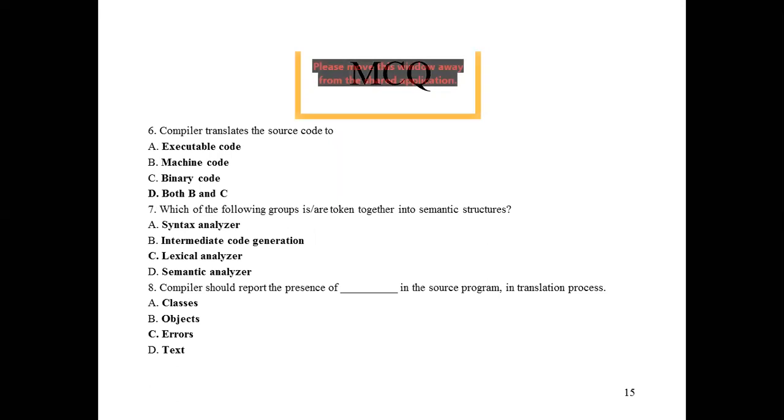The compiler translates the source code to, tell me now, executable code, machine code, binary code, both B and C. Machine code is not different from binary code.